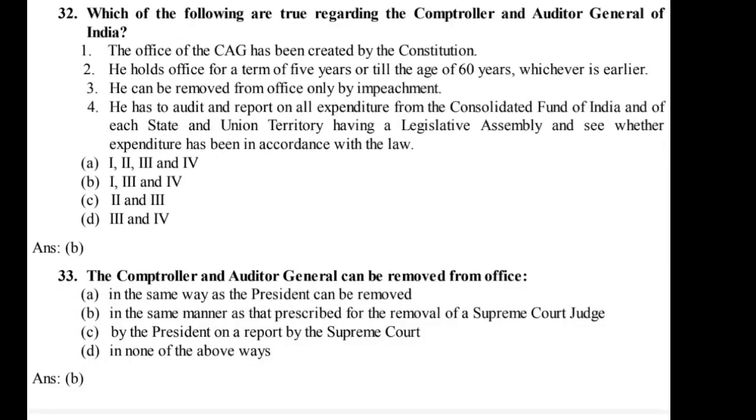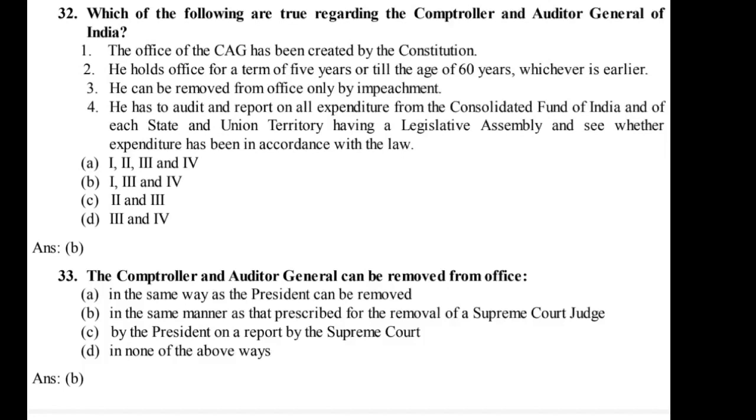32. Which of the following are true regarding the Controller and Auditor General of India? 1. The office of the CAG has been created by the Constitution. 2. He holds office for a term of 5 years or till the age of 60 years, whichever is earlier. 3. He can be removed from office only by impeachment. 4. He has to audit and report on all expenditure from the Consolidated Fund of India and of each state and union territory having a legislative assembly and see whether expenditure has been in accordance with the law.